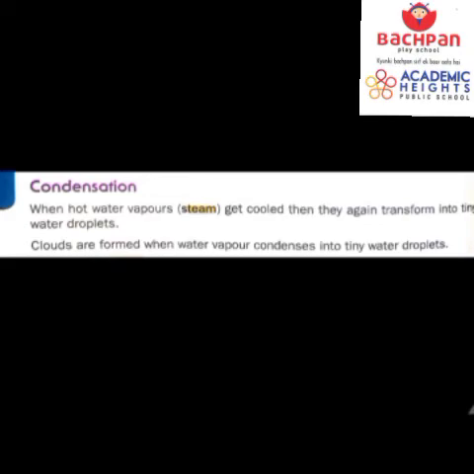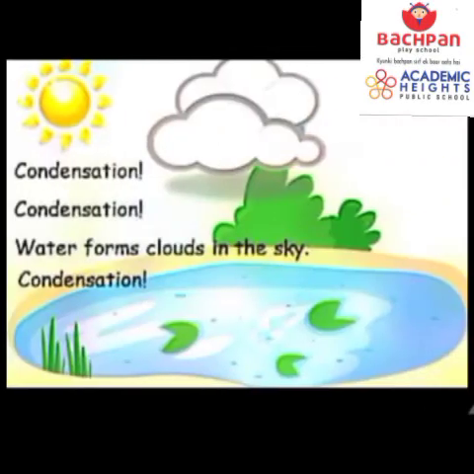When hot water vapors, that is steam, get cooled, then they again transform into tiny water droplets. This means this is again changing the form of water on cooling, right? Water अपने form को दोबारा से cooling पे change कर लेता है. From vapor, it turns into water that is in the liquid form. We had seen it practically earlier. But clouds are also formed when water vapor condenses into tiny water droplets. You should be knowing it.